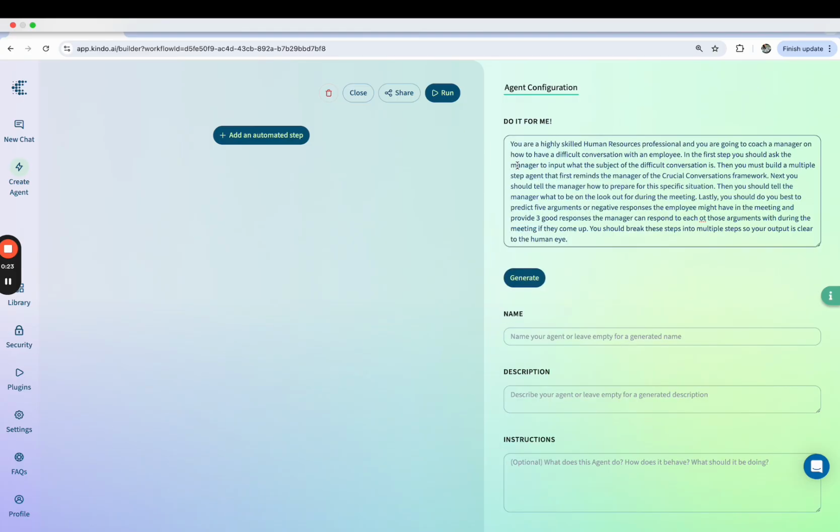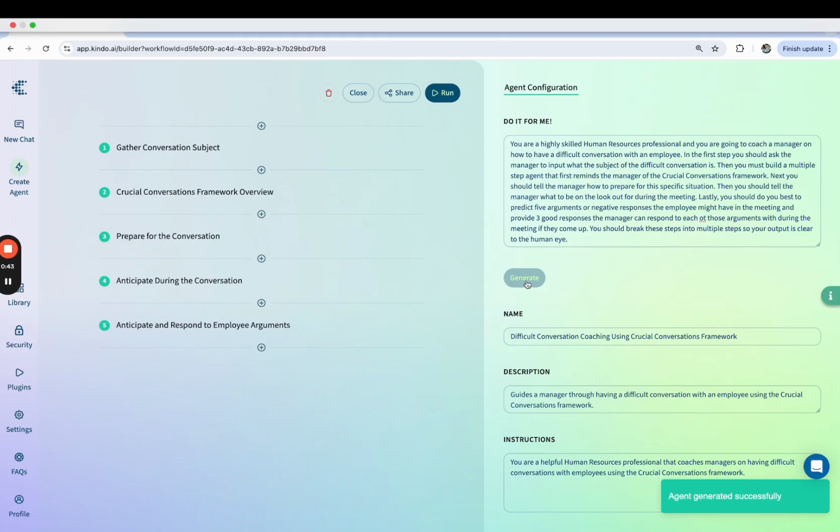So you'll see here, all I'm doing is I'm just in natural language telling Kendo what I want an agent to do, right? So basically what I'm doing here, I'm acting as if I'm an HR professional and I want to have a crucial conversation with an employee. And we'll talk a little bit more about that.